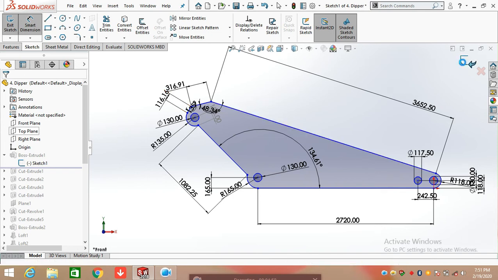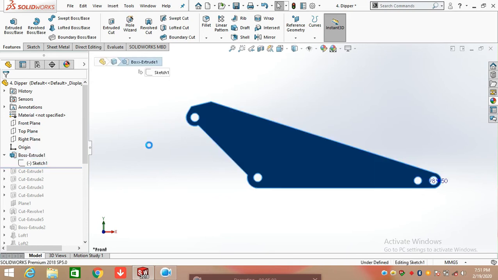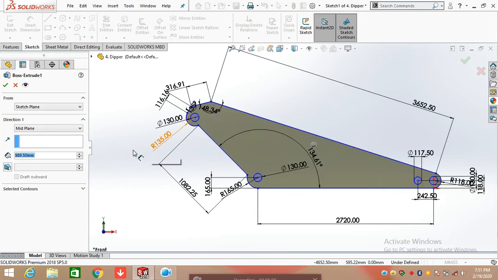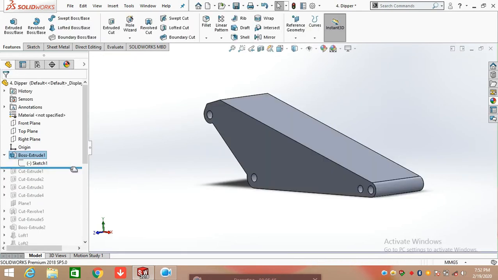So click on the extrude boss feature and extrude it as a boss from the mid plane, which is 989.50 mm from the mid plane. Let's click OK. After that, we are going to apply extrude cut on this body.